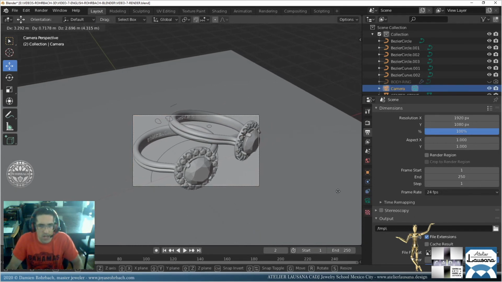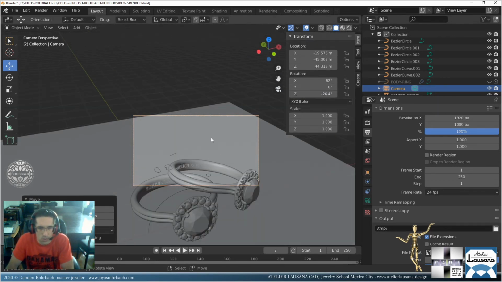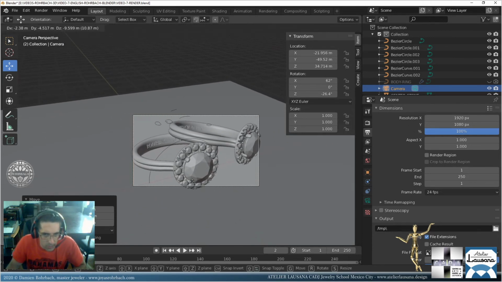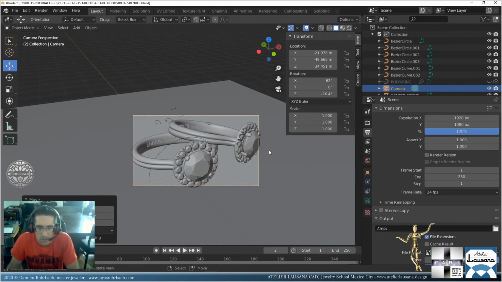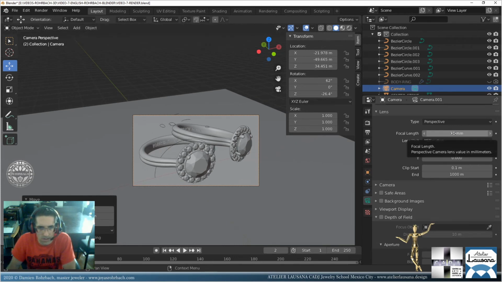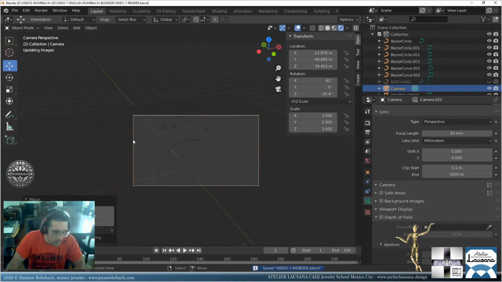Let's move here a bit. Let's change the angle. Let's go at 0. Let's go at 62, I guess. So we have more depth of field there because I'm going to put it on. Okay, now the focal length, let's go at 50 again, 70, 65 maybe. Okay, here it might be pretty good.